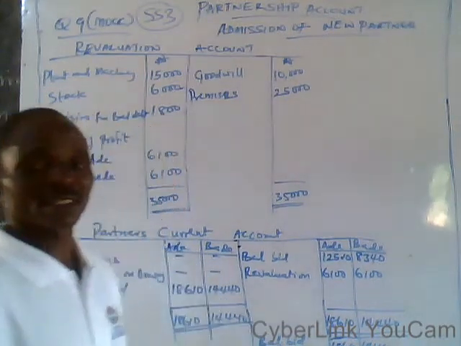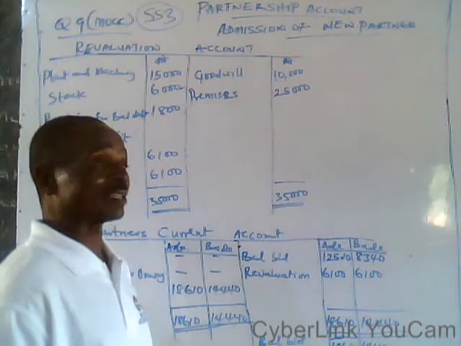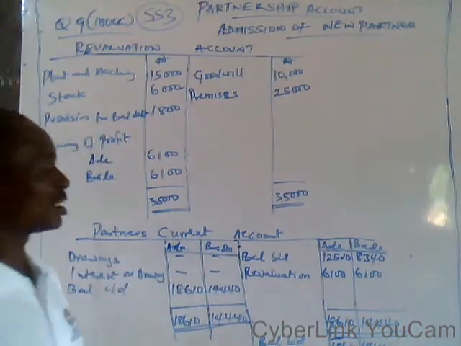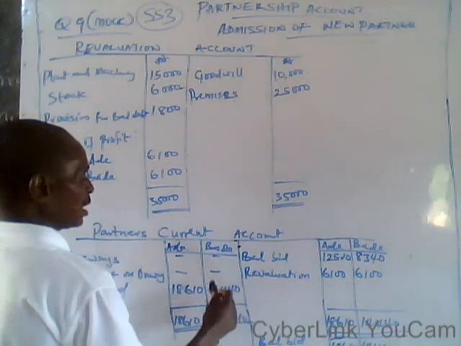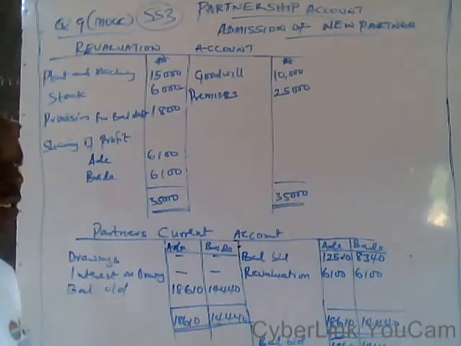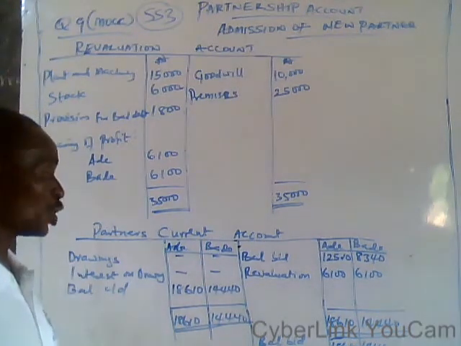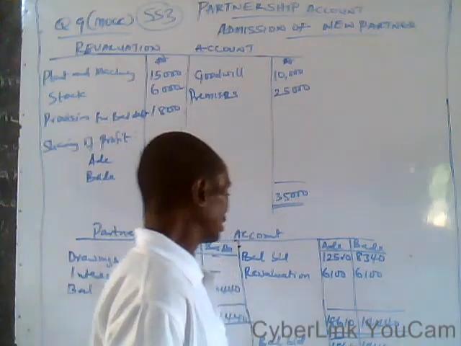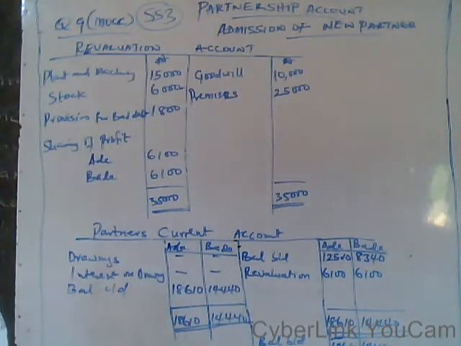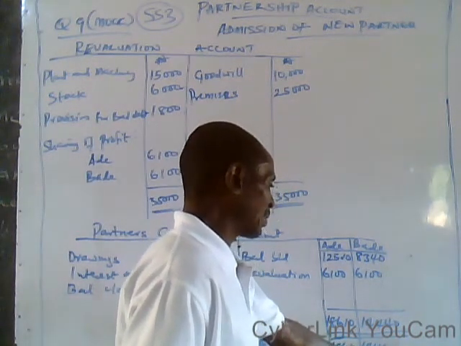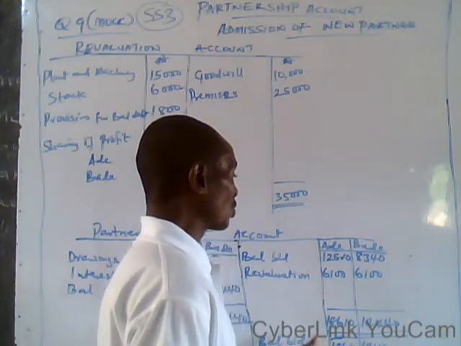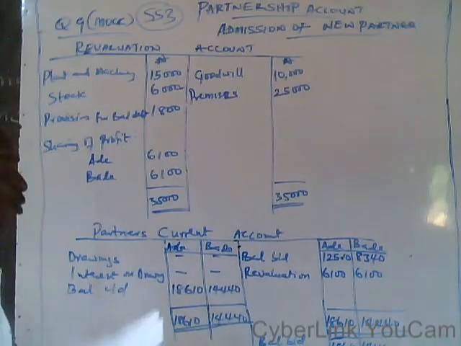The account is very, very simple, and at the same time it is easy to pass and easy to fail. Easy to fail in the sense that each item carries one tick. In a situation whereby your ticks are under 60, they need to award marks to your balance brought down and your balance carried down. And if the entries are fewer, below 15, at times they will award double marks for the balance brought down. That's why you need to be very, very careful and follow all these minor things.